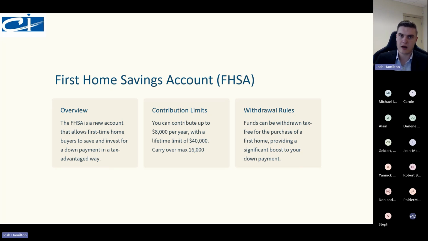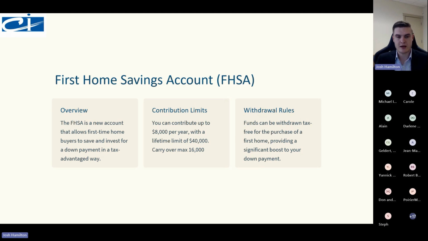So if you're thinking, I might make a lot of money in the next 5 years, so I'll be able to save up and then I'll just dump all this money into the FHSA, that won't work, because the maximum carryover is $16,000, or 2 years. So if you open it today, in 2024, and you don't invest in 2024, you don't invest in 2025, and then you want to invest in 2026, you'll still only have $16,000 rather than the $24,000, because it only carries over to $16,000.